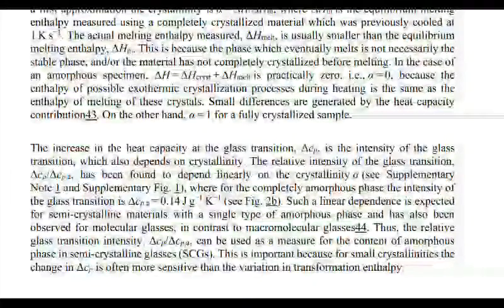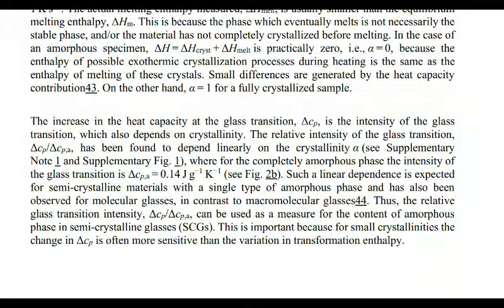The increase in the heat capacity at the glass transition, del Cp, is the intensity of the glass transition, which also depends upon crystallization. The relative intensity of the glass transition has been found to depend linearly on the crystallinity alpha. The glass transition del Cp equals 0.41 joule per gram per Kelvin.